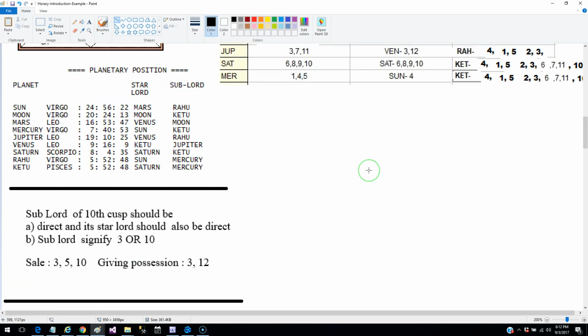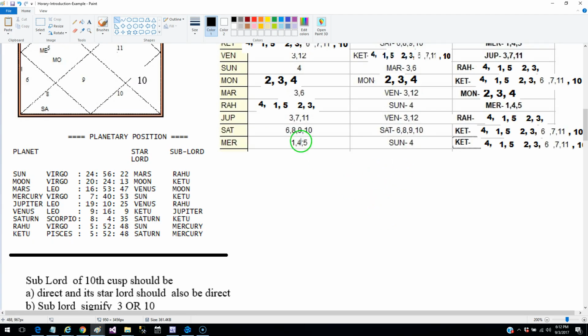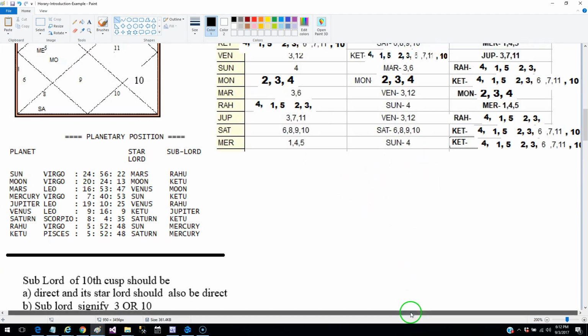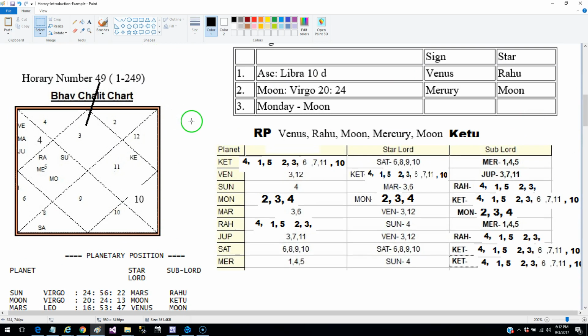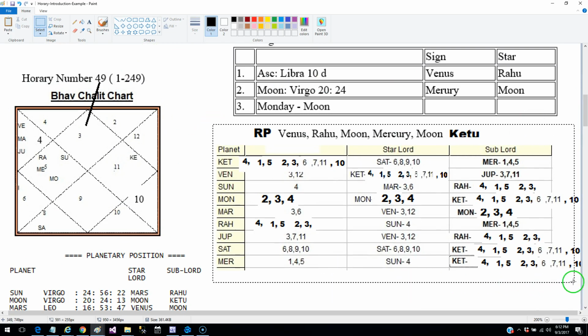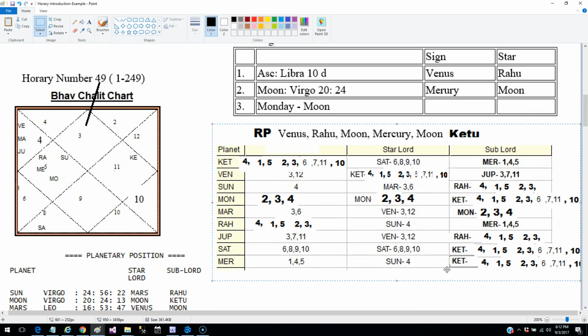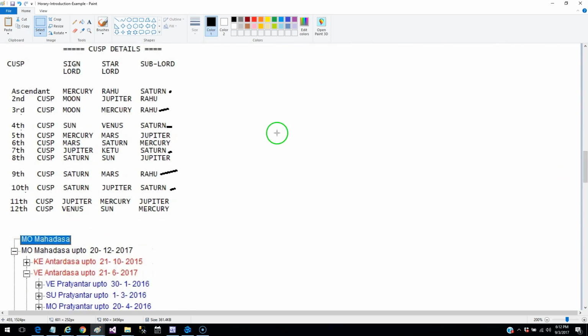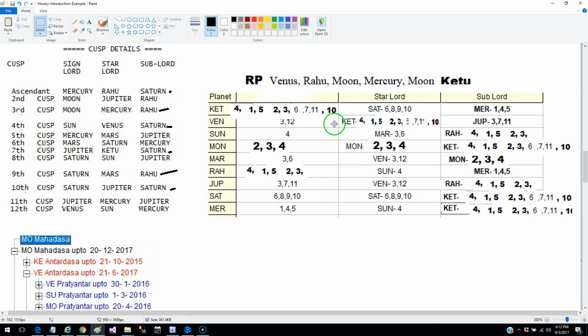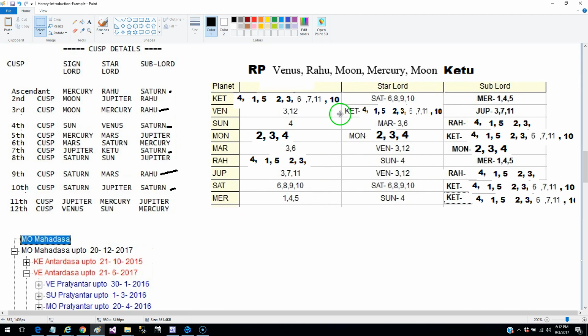So let's look at the significators. I'll just copy this whole thing. I've copied the significator table over here so that you can see everything at one glance.